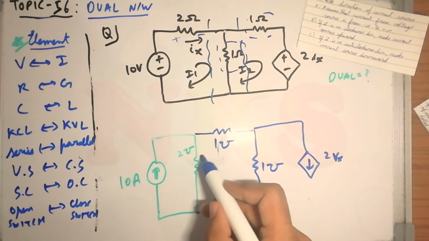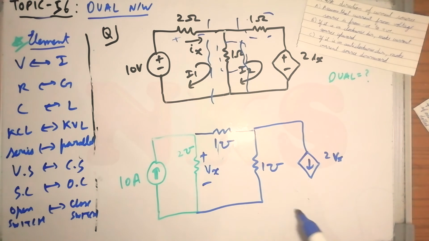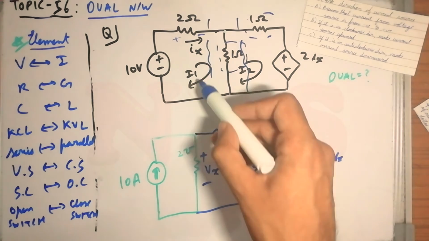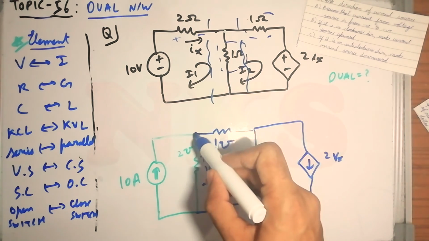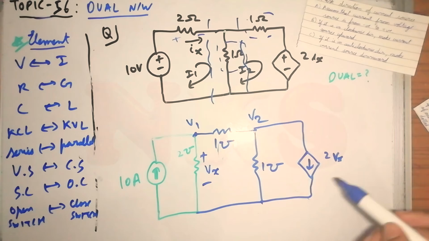And the current direction is also like Ix, plus minus, so it will become plus minus here only. So this will become Vx. So this will be the dual, and this I1 will become V1 here, and this I2 will become V2 here. So this is the dual of this network.